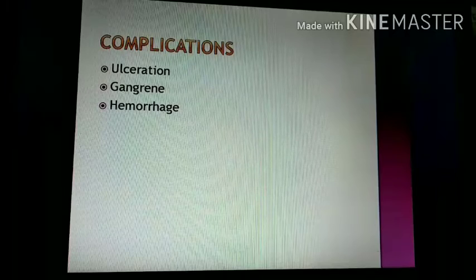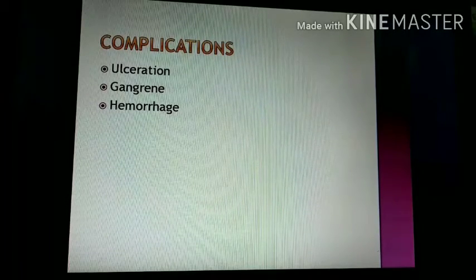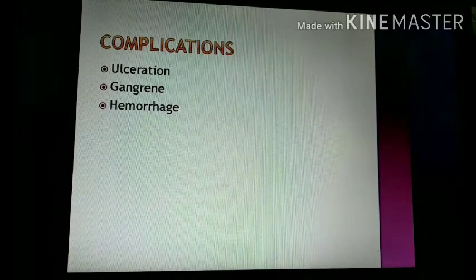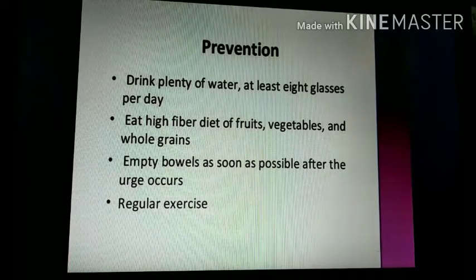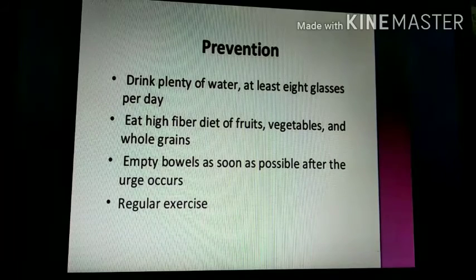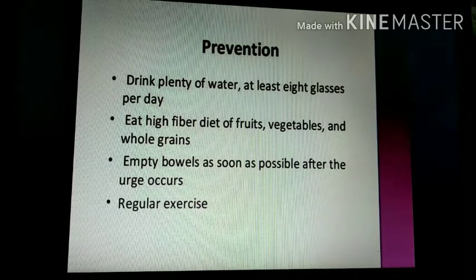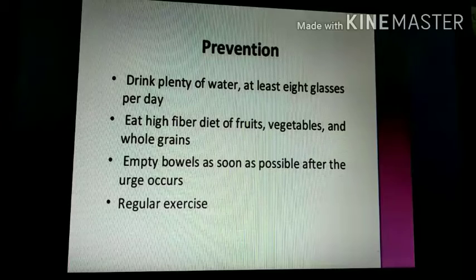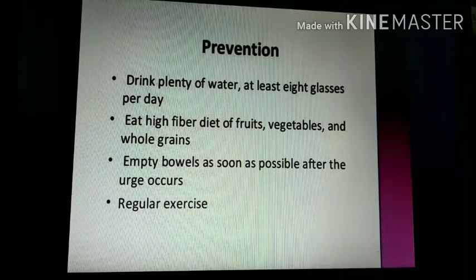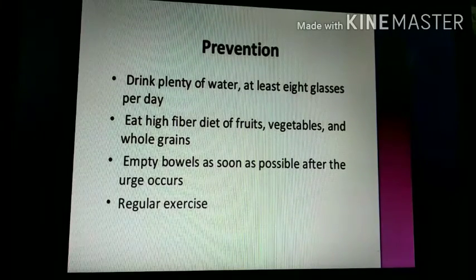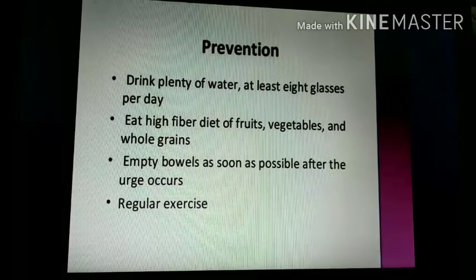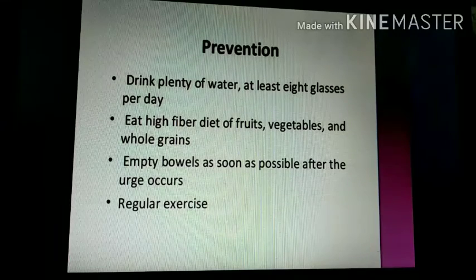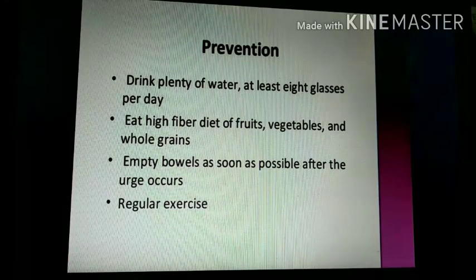After that, the complications of hemorrhoid. Its complications include ulceration, gangrene, or hemorrhage. Then how to prevent the hemorrhoids? Drink plenty of water, at least 8 glasses per day, 2 to 3 liters per day, and a high fiber diet should be taken, that is fruits, vegetables, whole grains, and empty the bowel as soon as possible after the urge occurs. ठीक है, and then do the activity, that is regular exercise and physical activity. It is all about the topic.